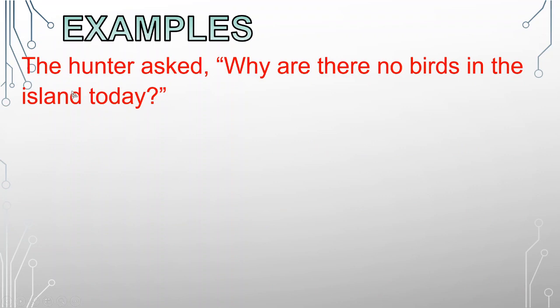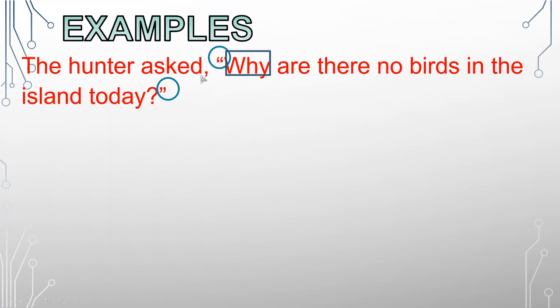So here, the hunter asked, comma, open quotation mark, "Why are there no birds in the island today?" Question mark and close quotation mark. Now let's check if this is correct. First word is capitalized. Okay, correct. Next, check if there are open and close quotation marks. That's correct also, as you can see here.